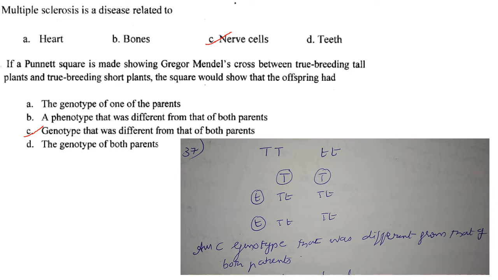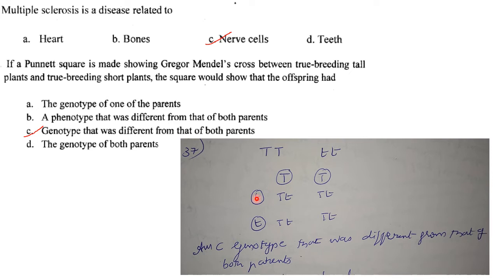Then next one. If a Punnett square is made showing Gregor Mendel's cross between true breeding tall plants and true breeding short plants, the square would show that the offspring had. So this is the true breeding tall plant and this is the true breeding short plant. Now you draw the Punnett square. This will produce two gametes, that is capital T, but all are of the same type.